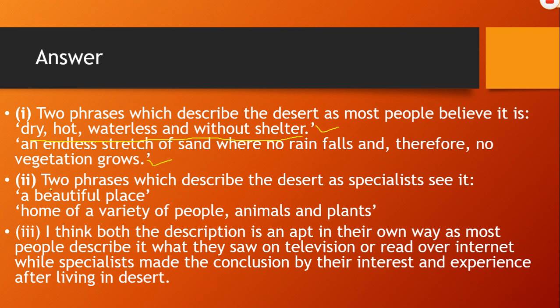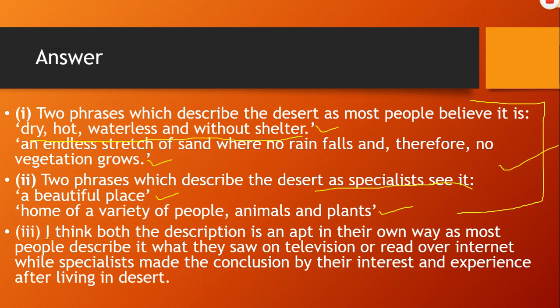The second one was two phrases which describe the desert as specialists see it. Okay. Now let's find out according to the specialist perspective: a beautiful place, home of a variety of people, animals and plants. Now you have to decide what is your view from these two.